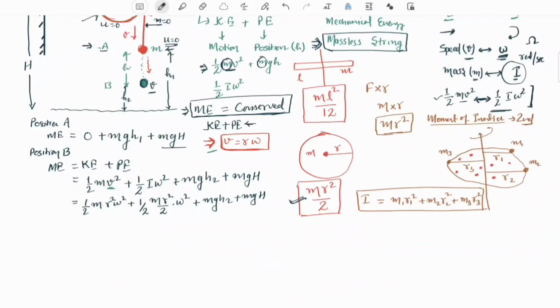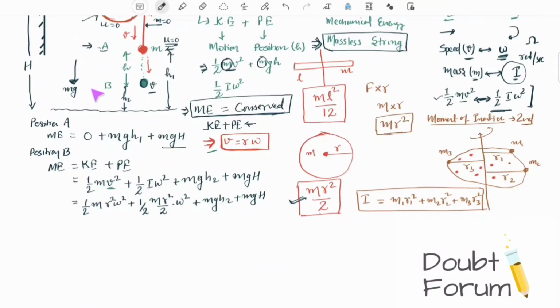Conservative forces are forces whose work done depends only on the initial and final position of the system and not on the path taken. Here the force acting is gravitational force, which is a conservative force, so the law of conservation of mechanical energy would apply.